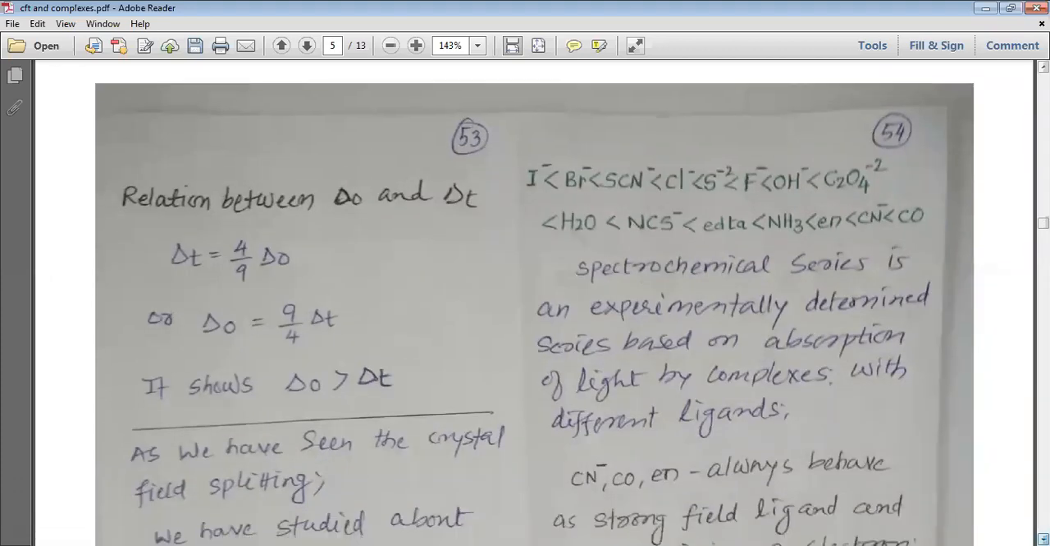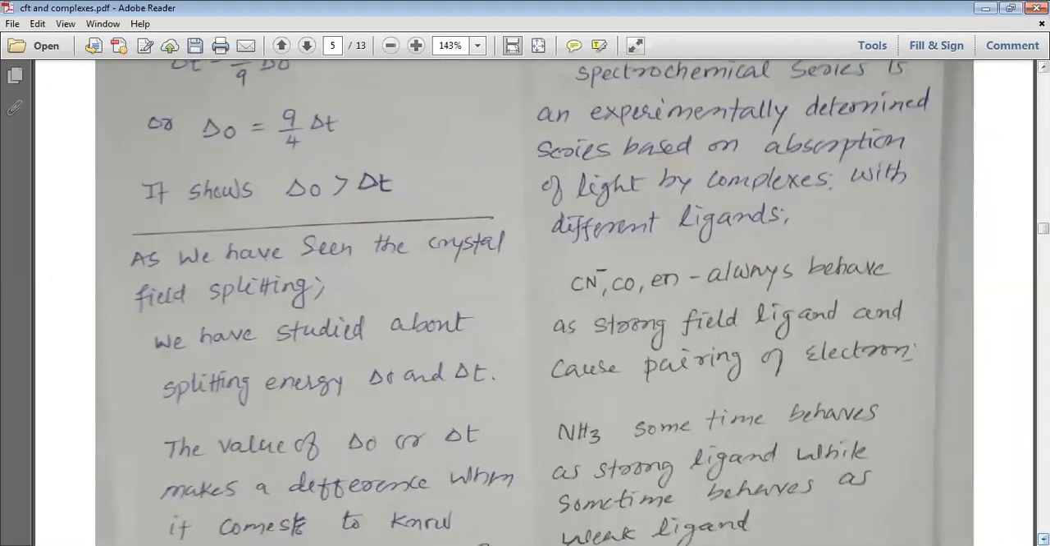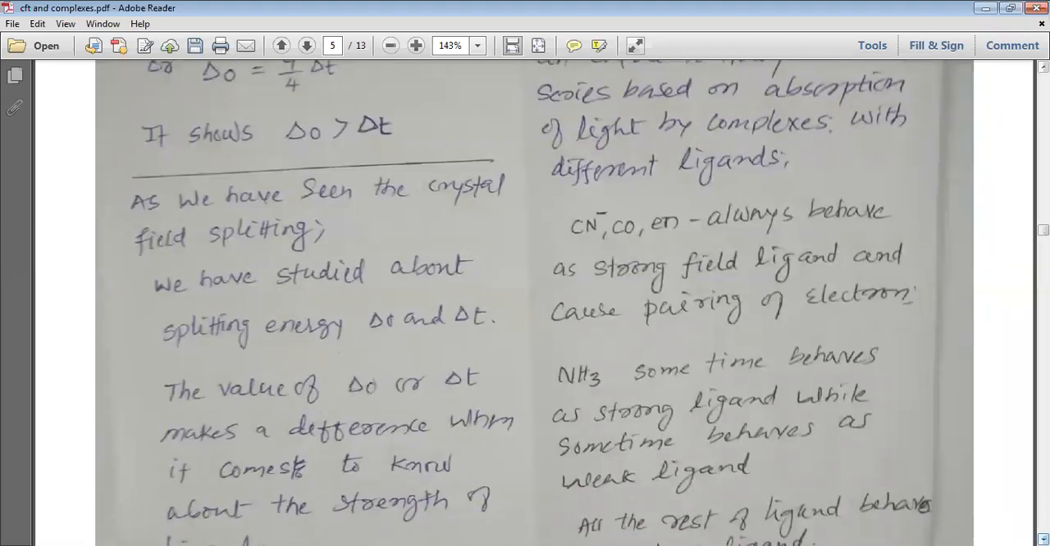So this is how, my dear students, we can understand the splitting of d orbital into the octahedral field as well as into the tetrahedral field. Now we want to know the relation between the splitting in octahedral field and splitting in tetrahedral field. The relation between the splitting energy of tetrahedral and octahedral can be written as delta T is equal to 4 by 9 delta O, or we can write delta O is equal to 9 by 4 delta T. From this equation we can easily understand that the octahedral splitting energy is always more than the tetrahedral splitting energy, and tetrahedral splitting is less than the octahedral splitting.